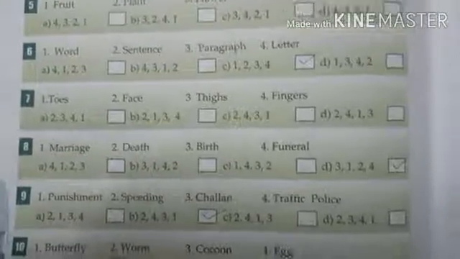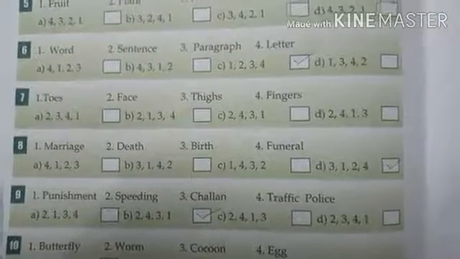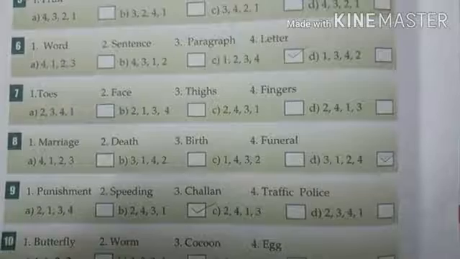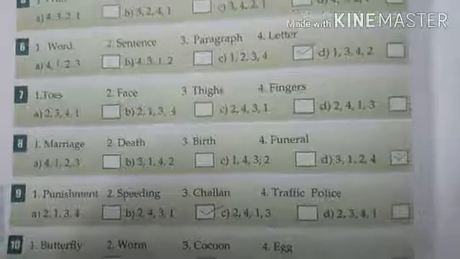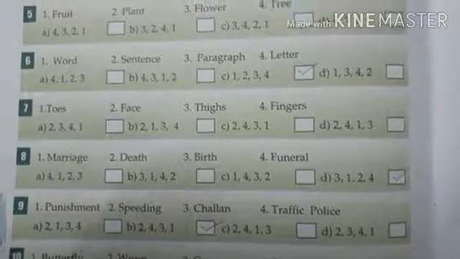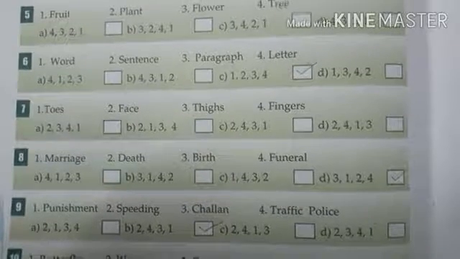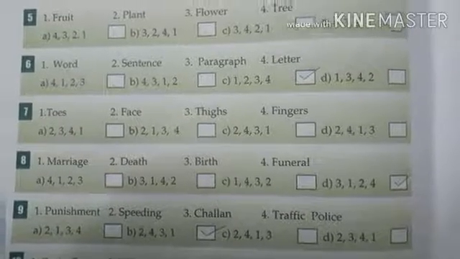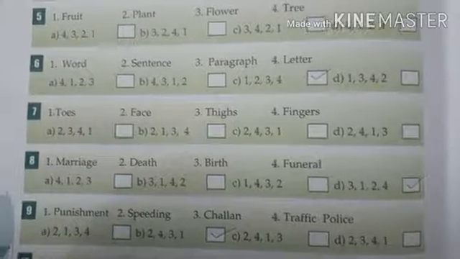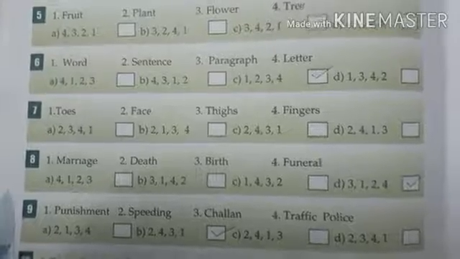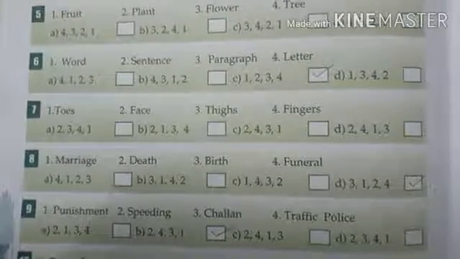Number 9: punishment, speeding, challan, traffic police. First is speeding. If you make the vehicle speed, then the traffic police will catch you. Then he will put a challan on you, then punishment. So 2, 4, 3 and 1.